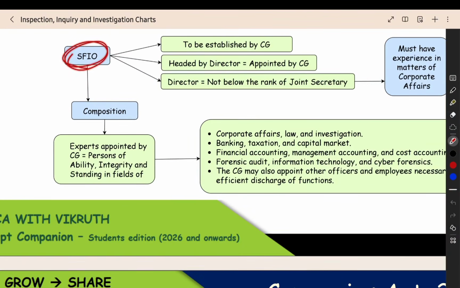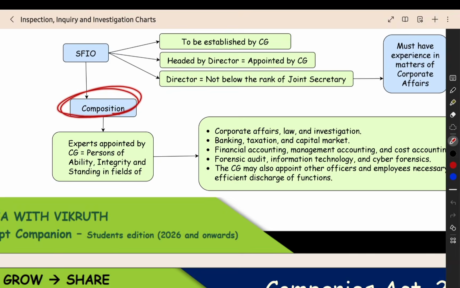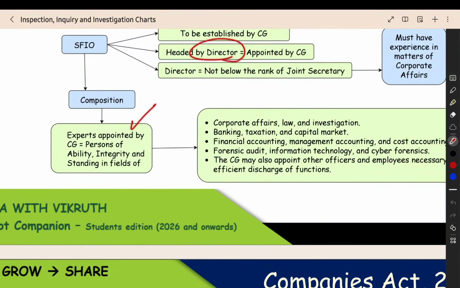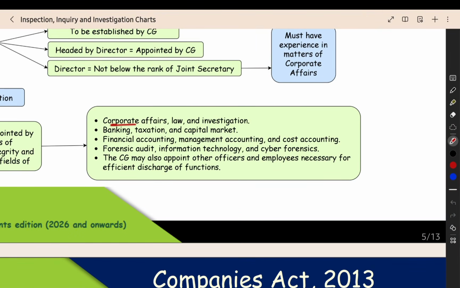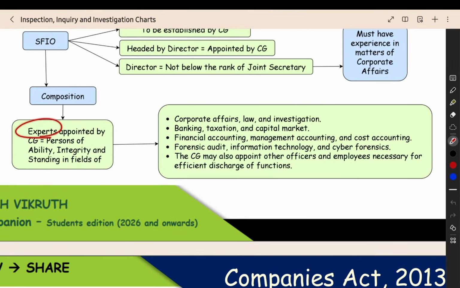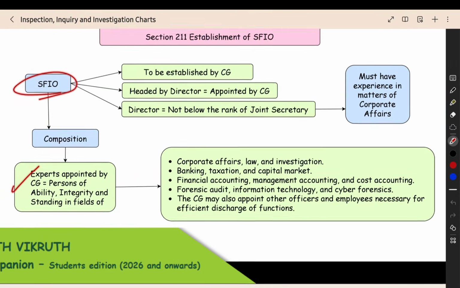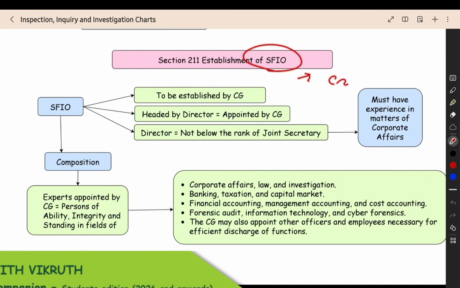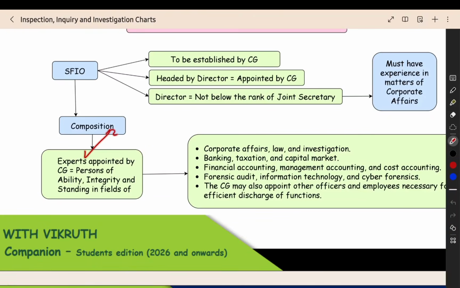In the SFIO, in this particular agency, who will be there? What is the composition? There will be a director and then there will be experts. The experts will be appointed by the central government. Who will be the experts? Persons having ability, integrity and standing in this field. What are all the fields? Company, corporate affairs, banking, taxation, capital market, forensic audit, like this. Whoever has the experience, ability, integrity and standing in these fields will be called experts. They will be appointed into the SFIO by the central government. So the entire SFIO will be handled by the central government only. They will hand over the case, they will give the powers, they will appoint the experts, and they will appoint the director. Everything will be done by the central government.